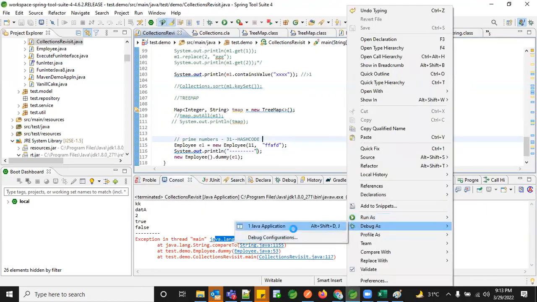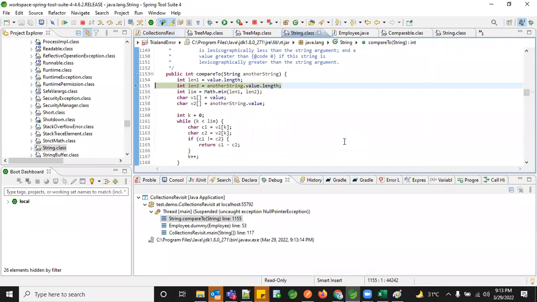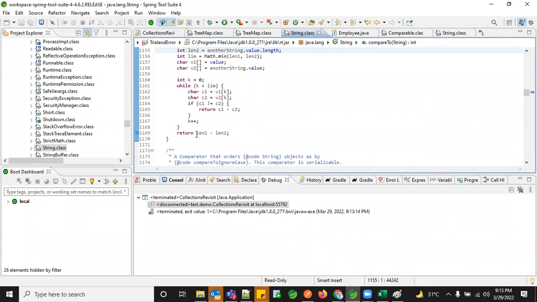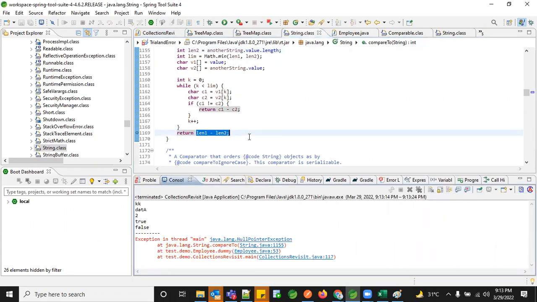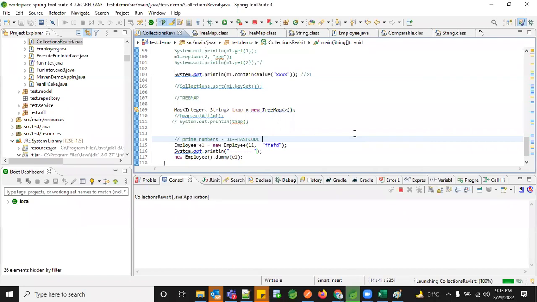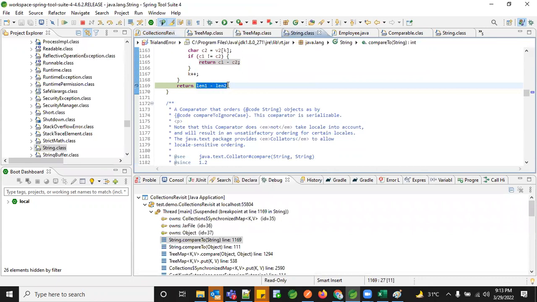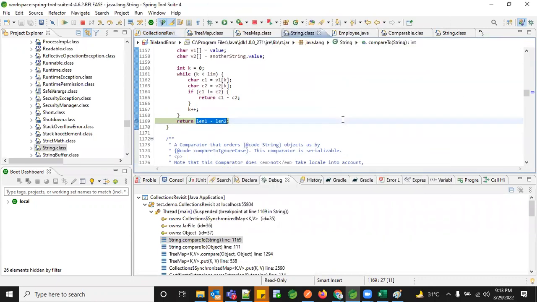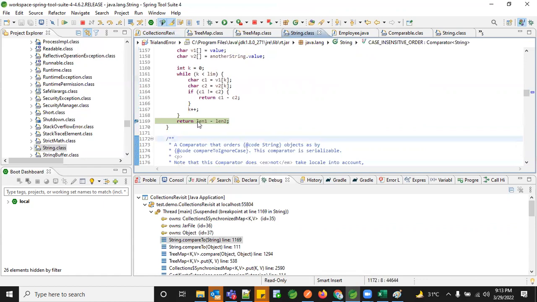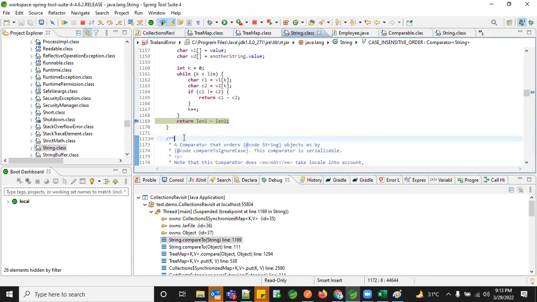Let me debug this so I can show you the value which compareTo gives me. So you see a value here.